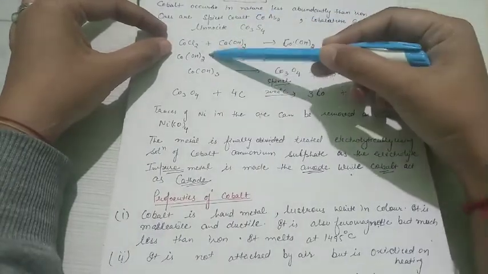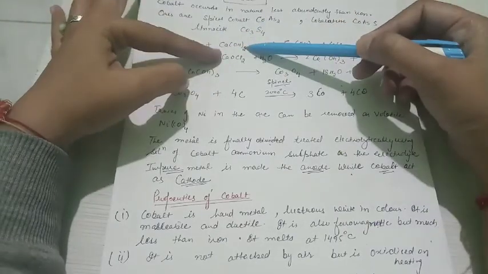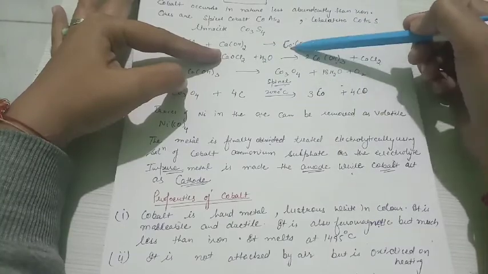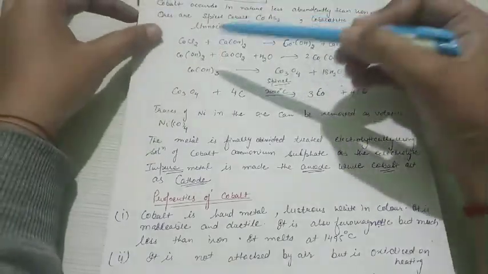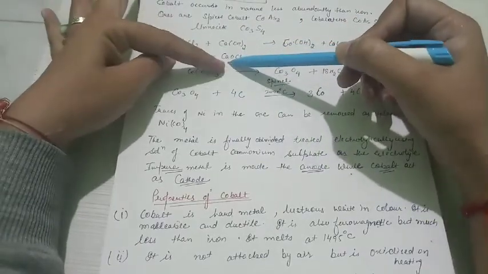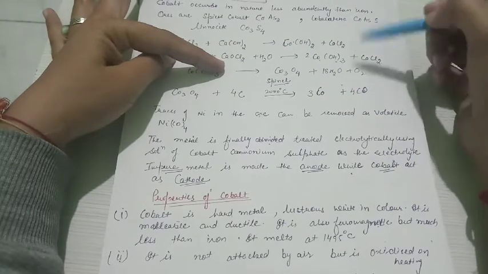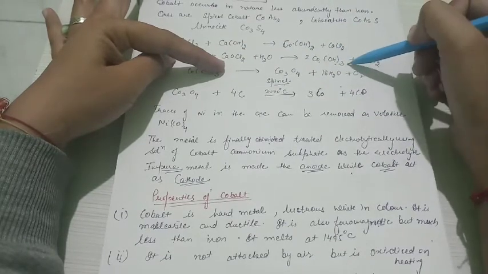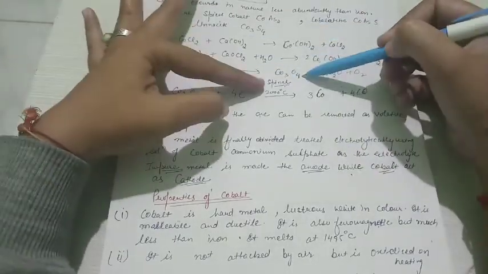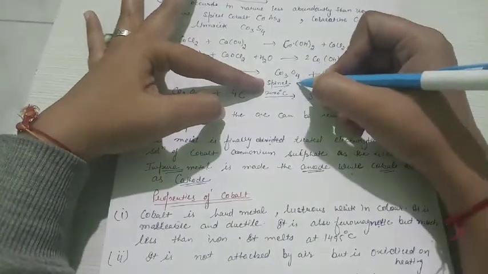We convert the ore into its halide form. Then we treat it with calcium hydroxide in order to get cobalt hydroxide. Further, cobalt hydroxide reacts with calcium hypochlorite, and in the presence of water it changes into cobalt trihydroxide. This trihydroxide changes into spinel. This spinel is a new concept for you.